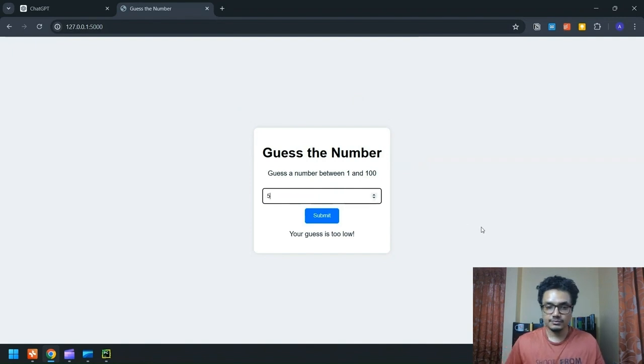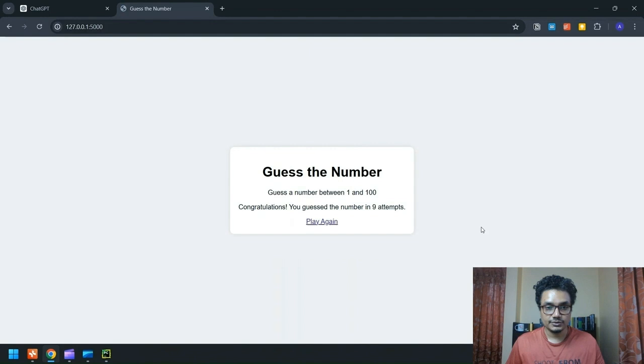Guess is too low. I don't know what it's talking about. 75. Sorry, it's too high. I think 50 is also too high, so it should be 25. 25 is too low. 35. 35 is too high. 30. 30 is too low. What about 33? 30 is too low, so it should be 34 for sure. Yes, guess a number between 1 and 100. Congratulations, you guessed the number in 6 attempts.